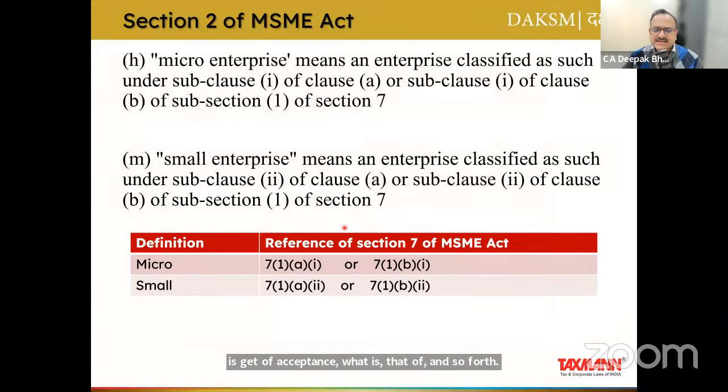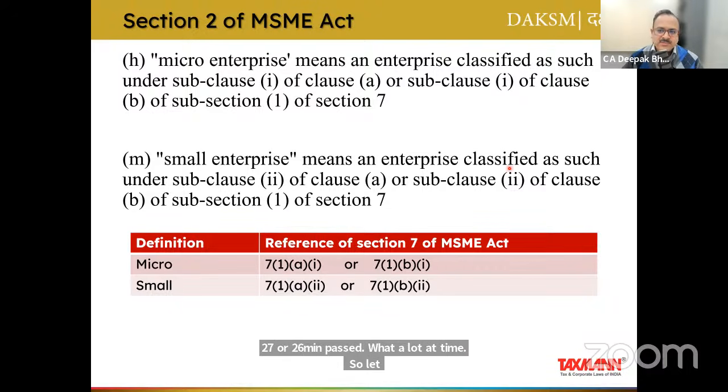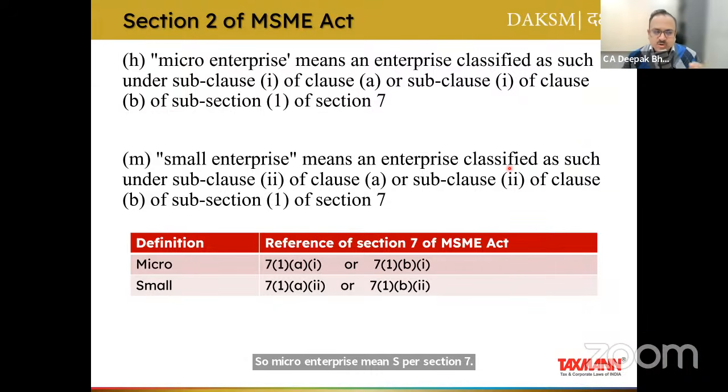So first, let's understand what is micro enterprise and what is small enterprise. Already we are, I believe, 27 or 26 minutes past our allotted time. So let me wrap it up quickly. Micro enterprise means as per Section 7. Small enterprise means as per Section 7. So Section 2 actually is not defining anything. It is actually referring to Section 7.